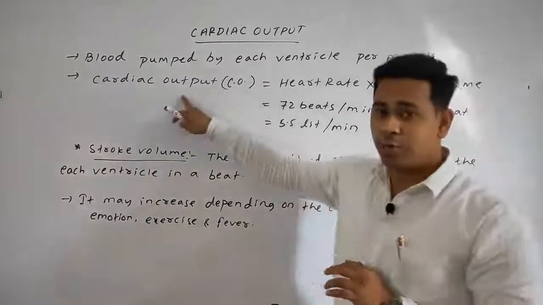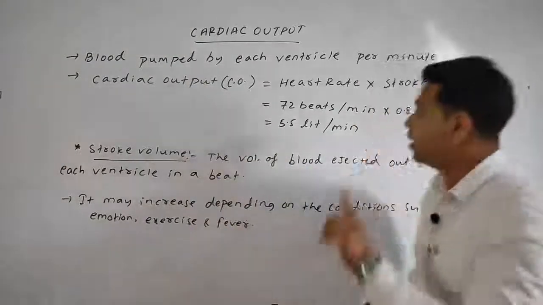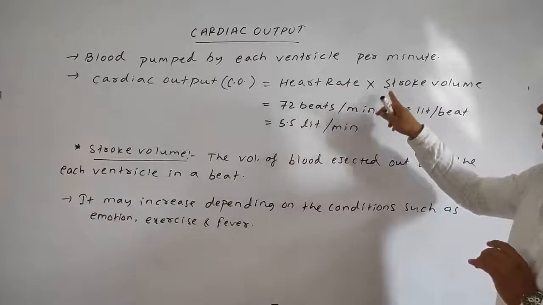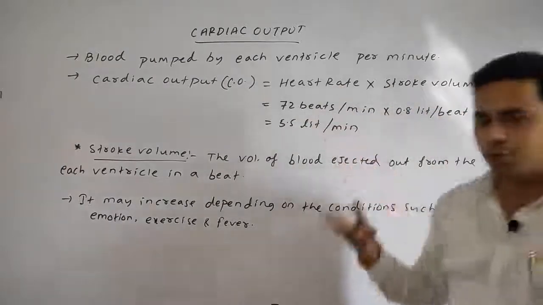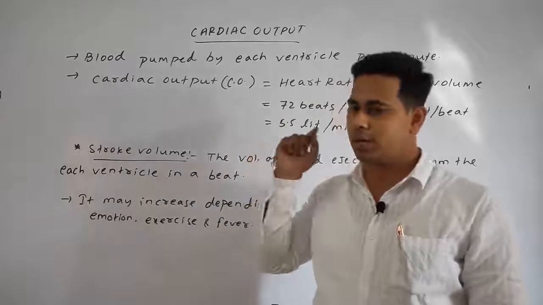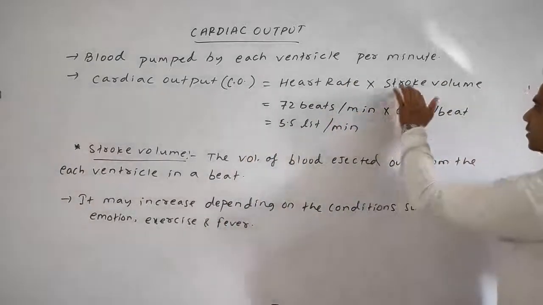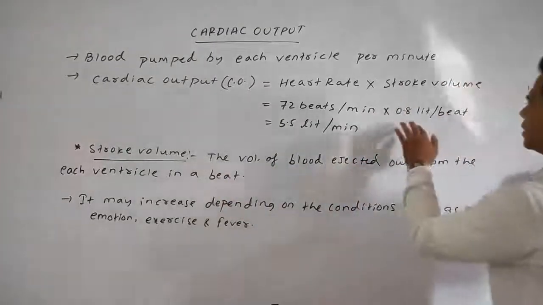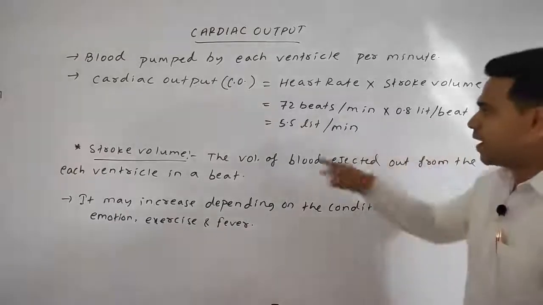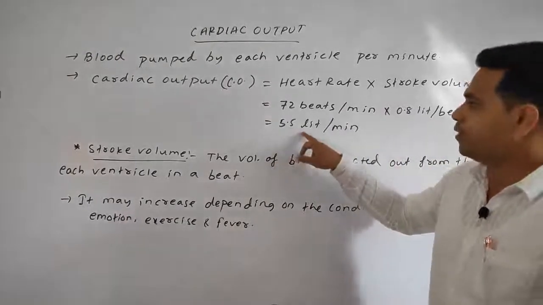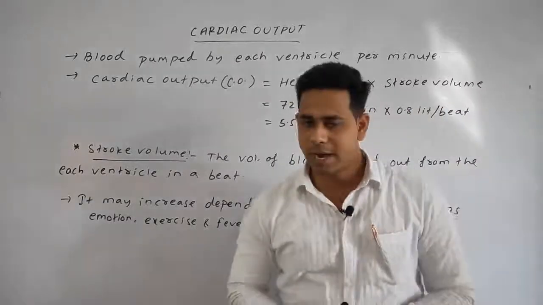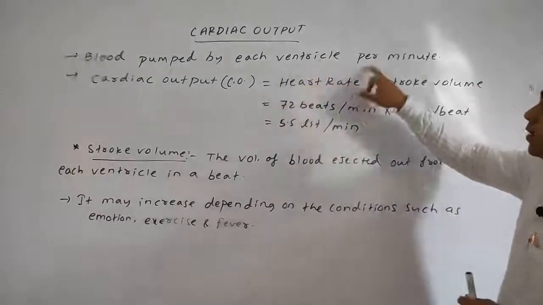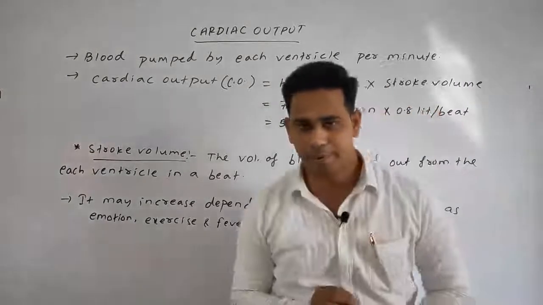And what is the cardiac output? I said it is the blood pumped by each ventricle per minute. So cardiac output can be calculated as heart rate multiplied by stroke volume. Heart rate we know is 72 beats per minute, as we are discussing here. And the stroke volume, the volume of blood ejected out from the ventricle in a beat, is known as 0.8 liter per beat. Now finally we will get the value around 5.5 liter per minute. So we found the value of the cardiac output, means the amount of blood pumped by each ventricle per minute is about 5.5 liter.